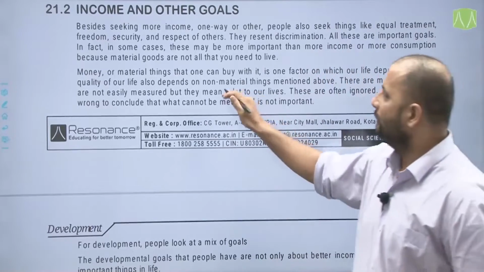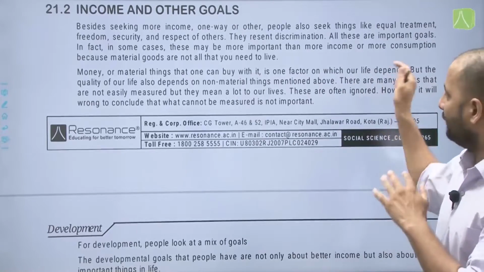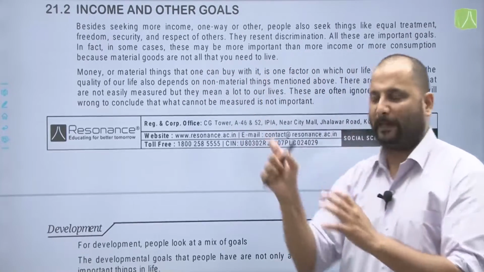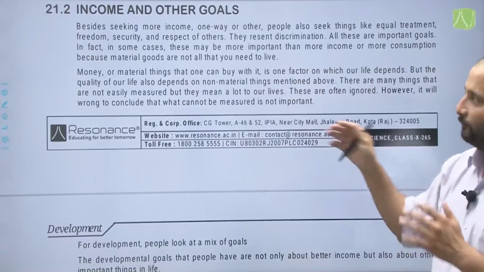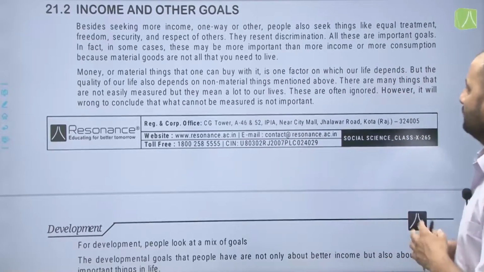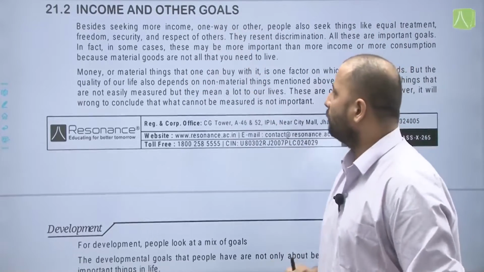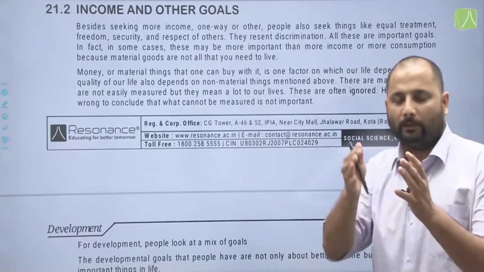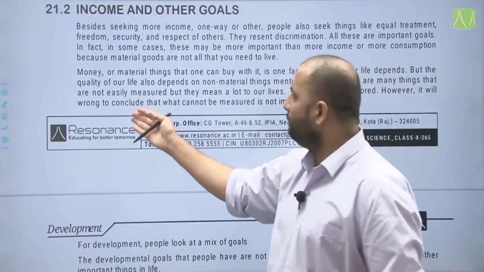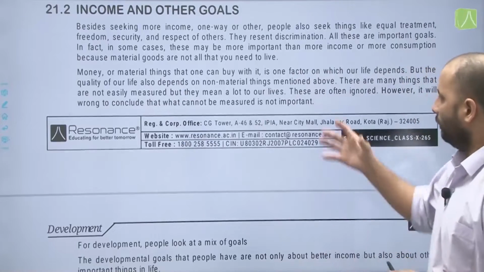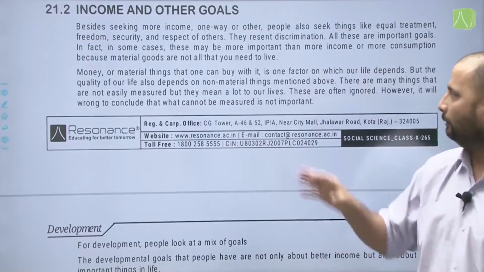Money or material things that one can buy with it is one factor on which our life depends. That is, it's just one aspect, but the quality of our life also depends on non-material things which are available around us, that are mentioned above, like equal treatment, freedom, security, respect of others, and also there should be no discrimination. Now, there are many things that are not easily measured, but they mean a lot to us in our lives. These are often ignored. However, it will be wrong to conclude that what cannot be measured is not important.